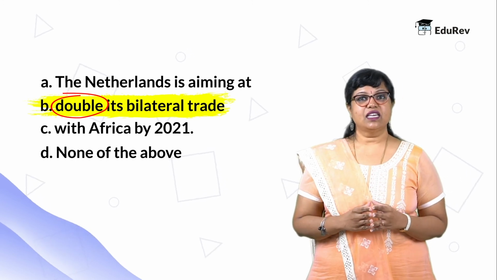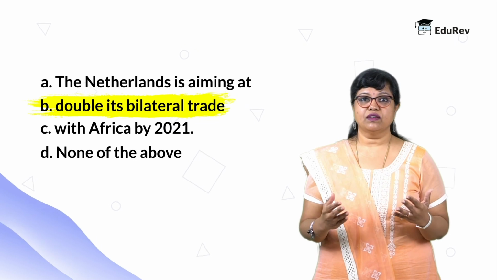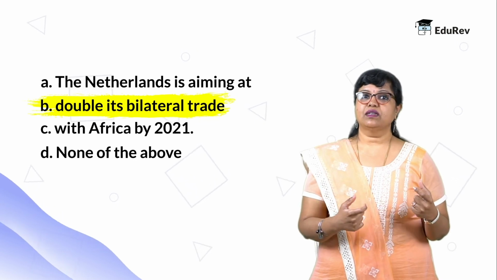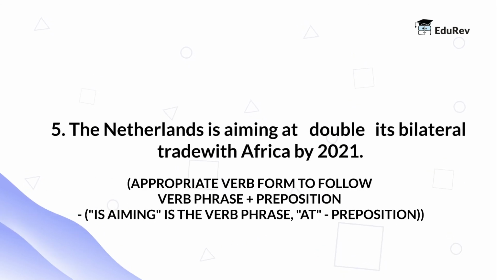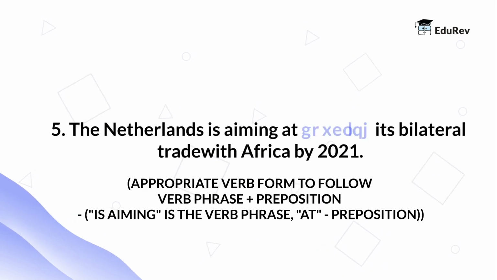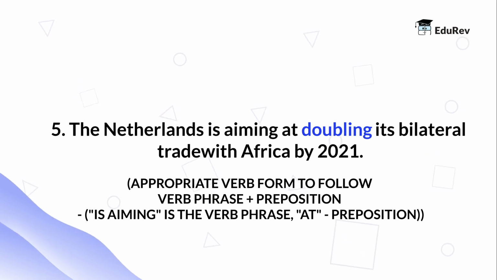And this sentence is testing us on the correct or the precise usage of words here in combination with certain prepositional and verb phrases. The correct answer is, the Netherlands is aiming at doubling its bilateral trade with Africa by 2021.